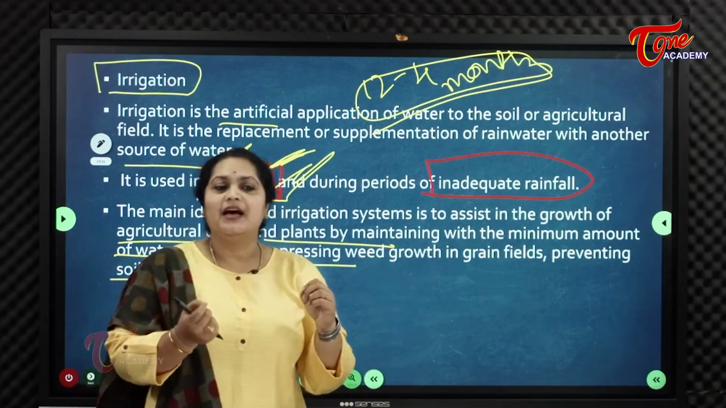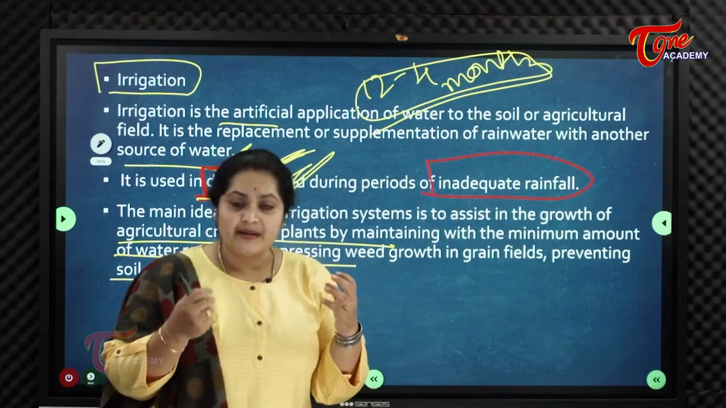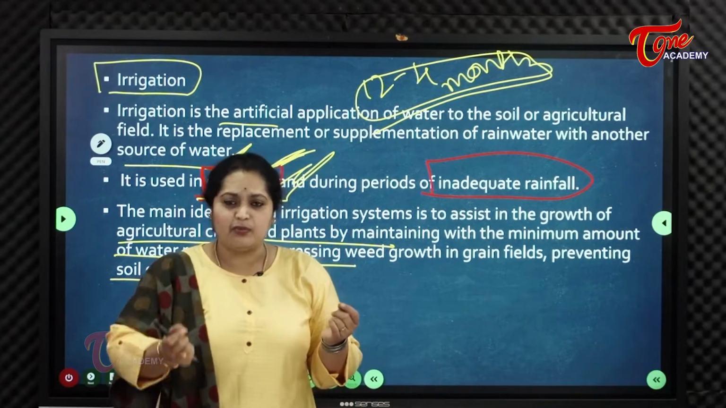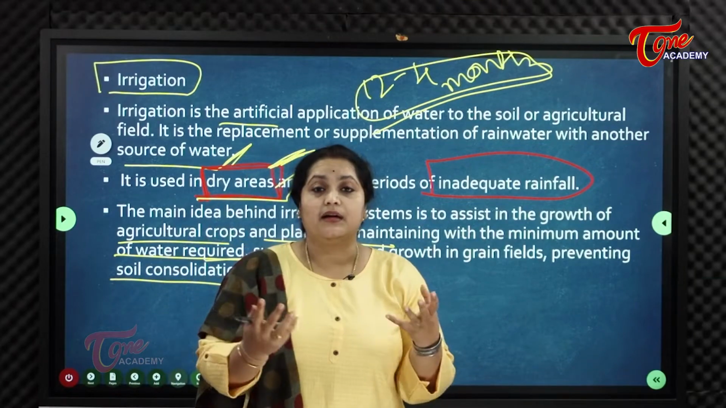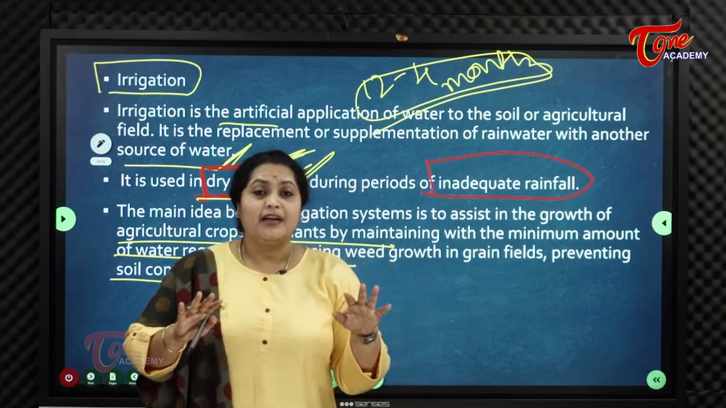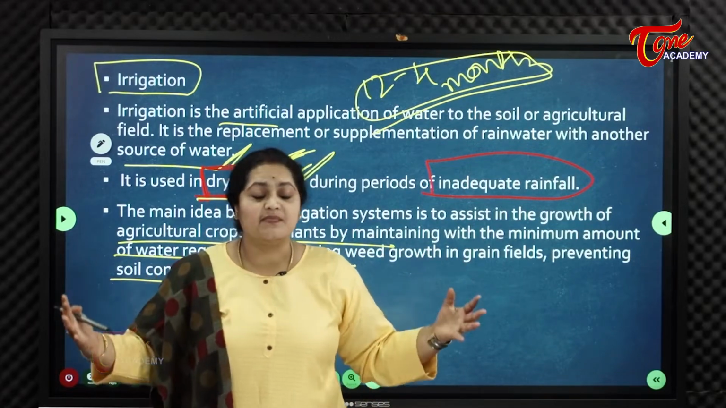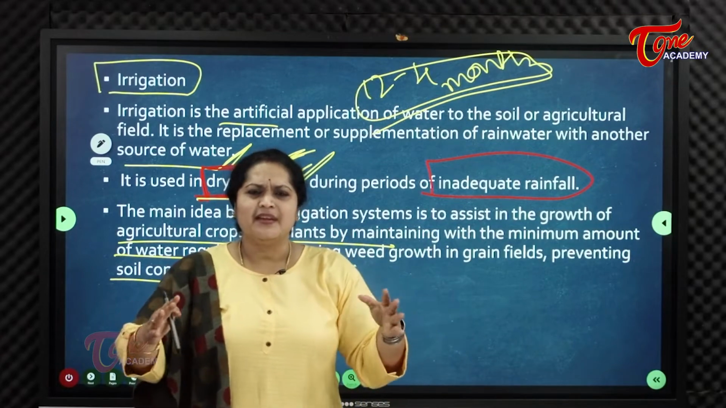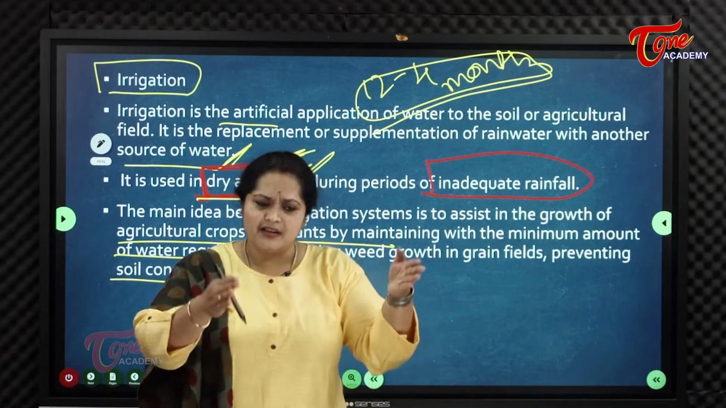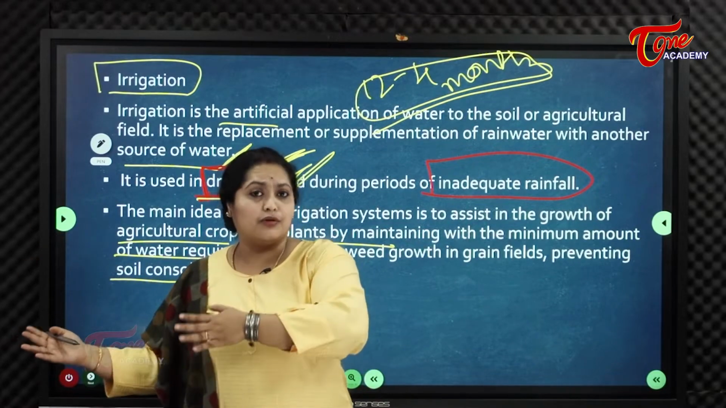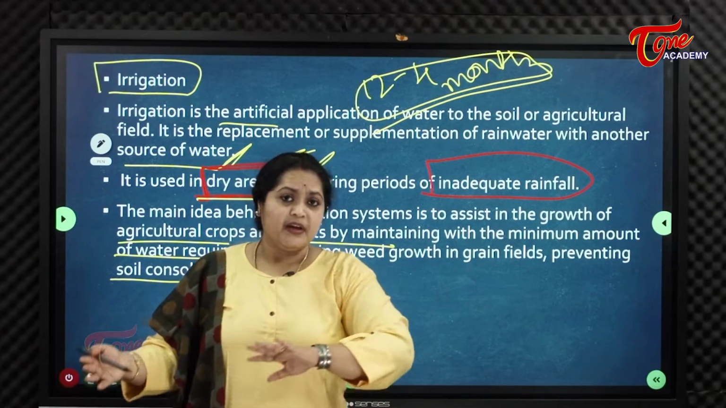Next one is, whenever you observe any fields closely, or in TV, there are some weeds in between. Weeds means kalupu mokkal. So in between there are weeds. Even if there is a surplus of water, an excess flow of irrigation, then obviously in the crop fields, along with the cultivation, other unnecessary weeds also grow.